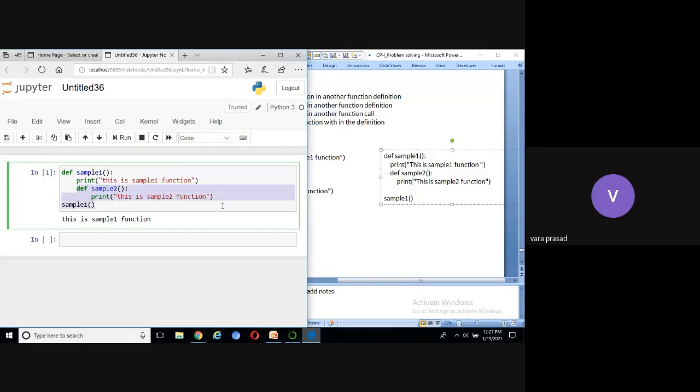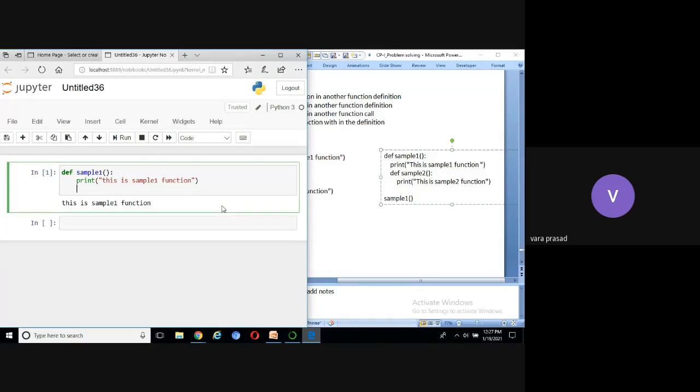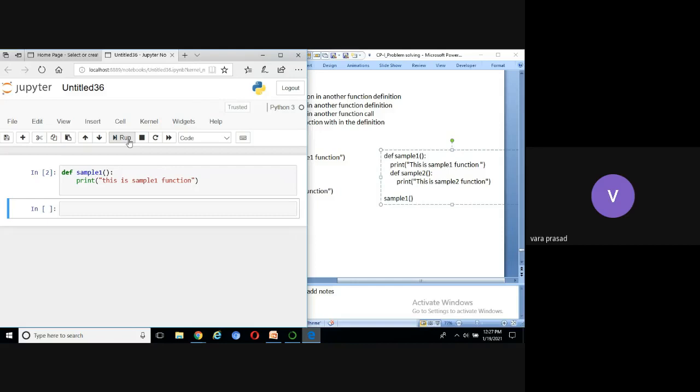You remove this code. Is that sample 1 executed or not? No, because the definition is there, the definition is compiled. But when the code is executed, when we call the function, then only the definition is executed.